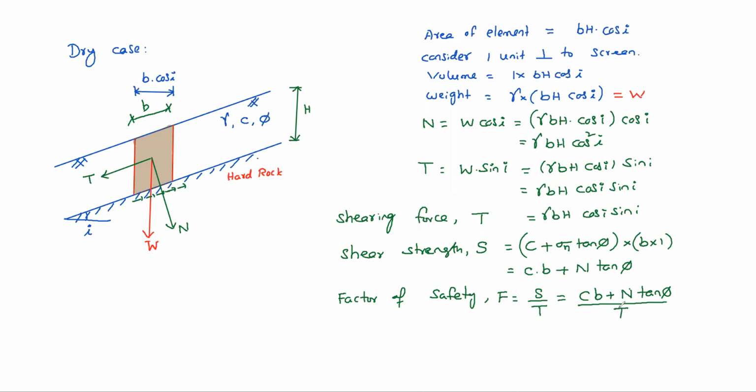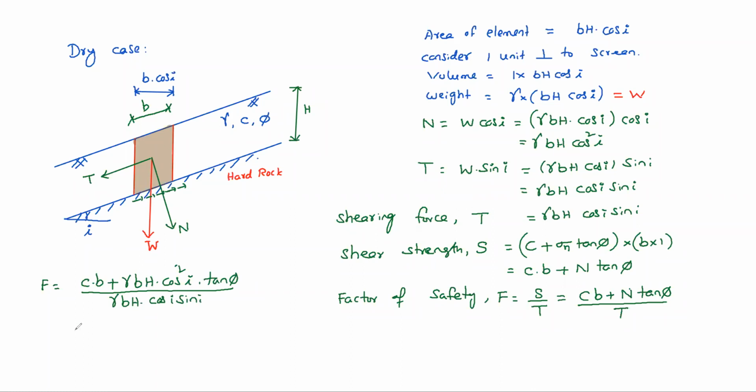I will write it here and substitute in the next step. F equals C into B plus N, where N is gamma BH cos square i, into tan phi, divided by T, which is gamma BH cos i sin i.